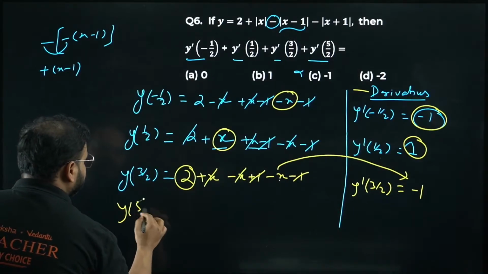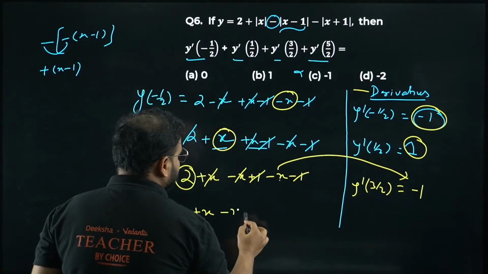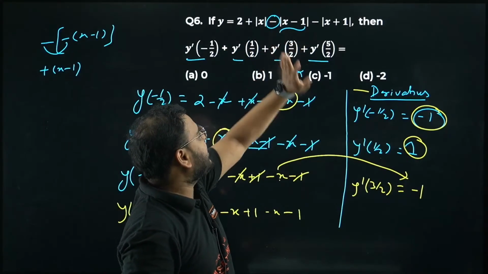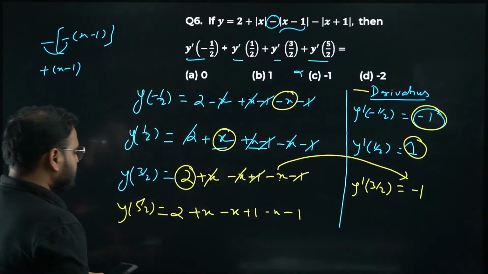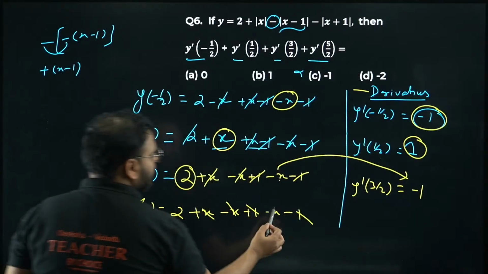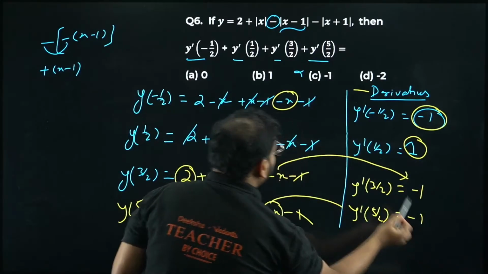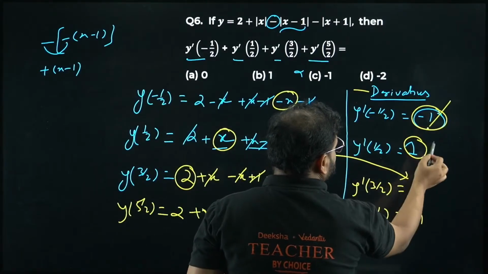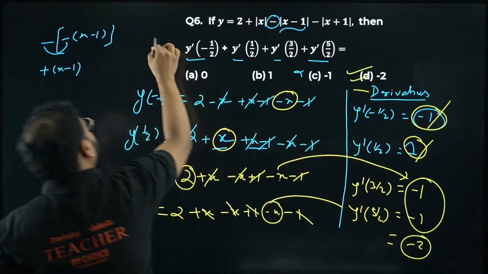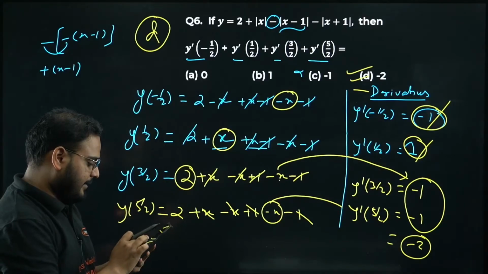Same way, y at 5 by 2, please check. It will remain almost the same, no? Plus x minus x plus 1 minus x minus 1, because the trend will be the same. Positive, positive, positive, then the minus sign will apply, positive, then the minus sign will apply. So please check, we'll have the same result. x and x cancelled, 1 and 1 cancelled. Derivative of this will become 0. The derivative at 5 by 2 will also become minus 1. You're looking to add all of it. If you add all of it, this and this cancel, you have minus 1 plus minus 1, result is minus 2. Somebody has already given me the answer. Option D is correct. Please check. Option D is correct.